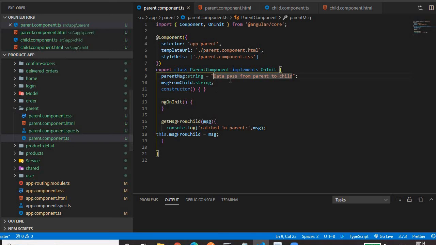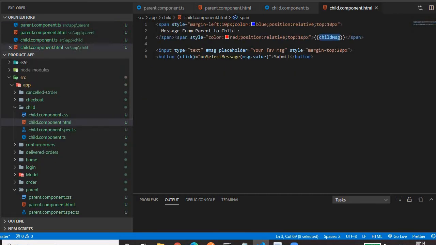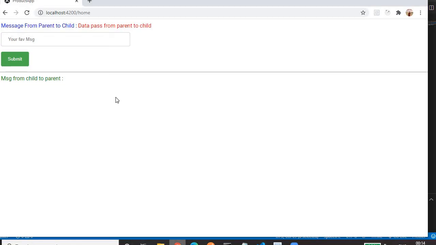This contains this string, because we are sending the string from parent to child. So in our application, if you see, we'll find "message from parent to child". This is the hard-coded message in the child component HTML, and this is the data that we are sending from parent to child.